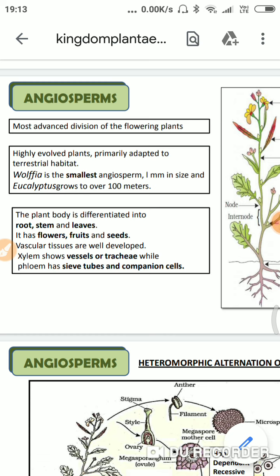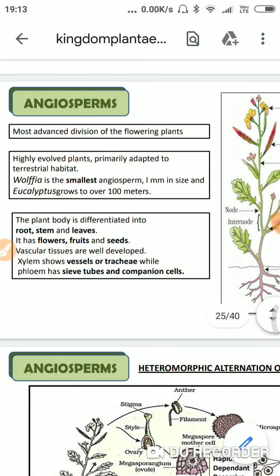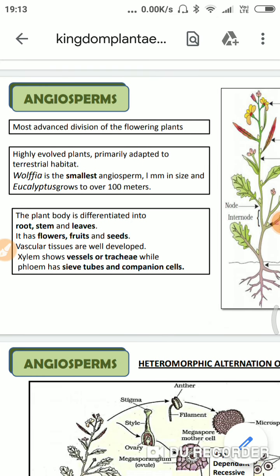Like these angiosperms, they contain male and female reproductive organs. The pollination and fertilization take place, and seeds get developed, and when these seeds land on the soil, they germinate and new plants arise. So phanerogams have two types, angiosperms and gymnosperms. Let us first discuss angiosperms.